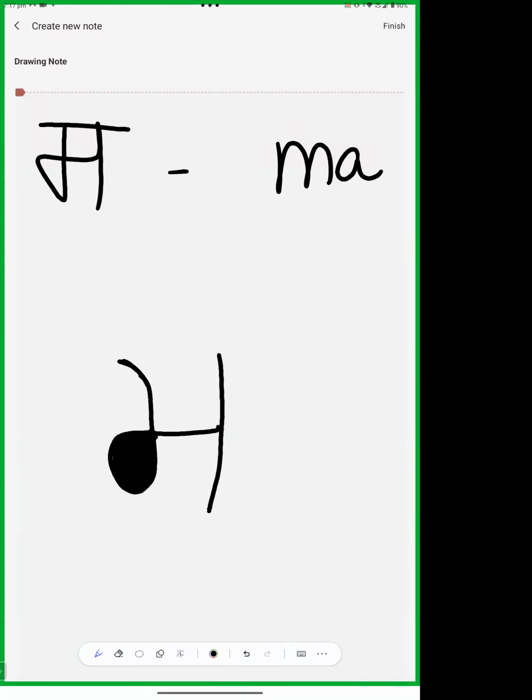Clear? This is ma. It is very similar to Devanagari, but there are two things we have to note. There is no upper line, first thing, and the second thing, there is a circle.